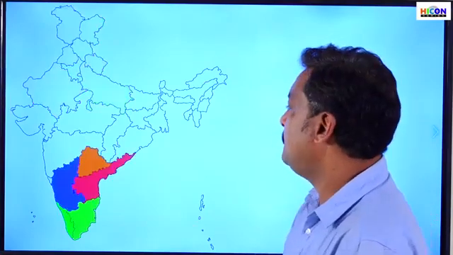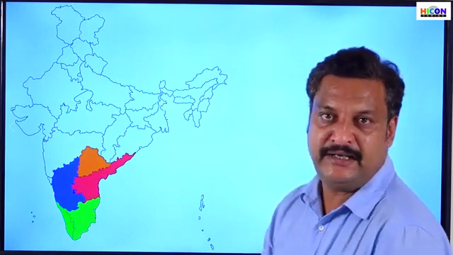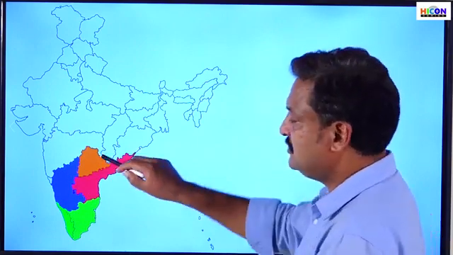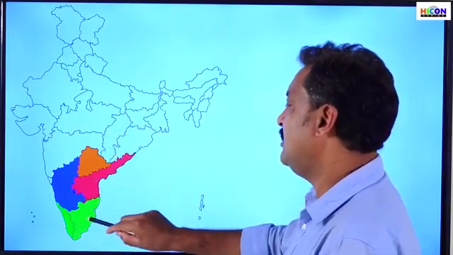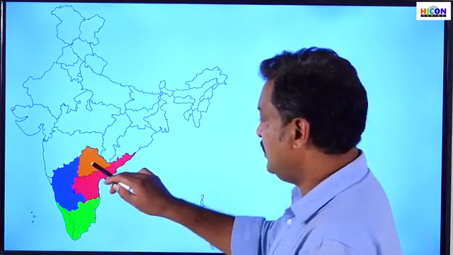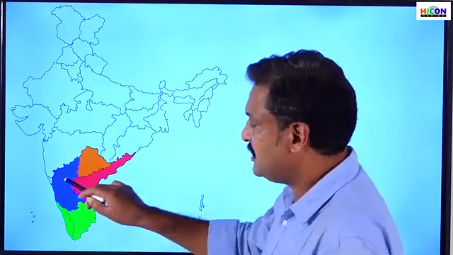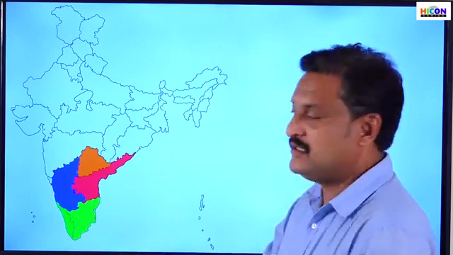The next one is the South Indian states. They are Telangana, Andhra Pradesh, Karnataka, Kerala and Tamil Nadu. Which are they? Telangana, Andhra Pradesh, Karnataka, Kerala and Tamil Nadu are the South Indian states.